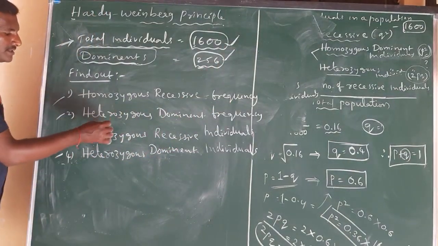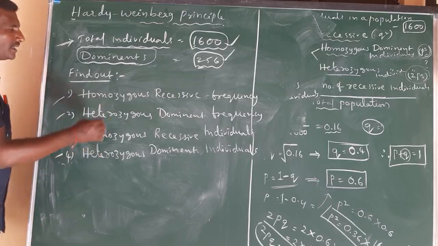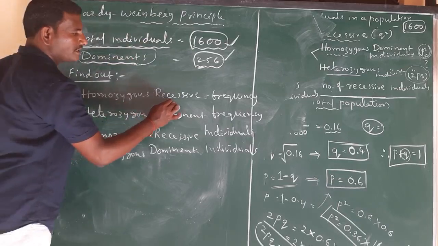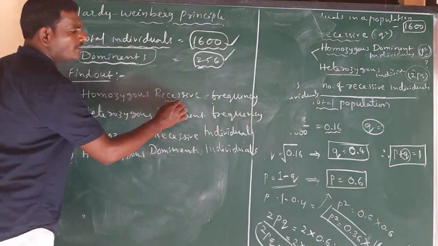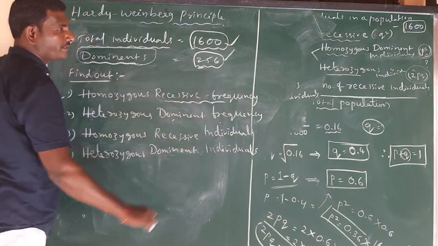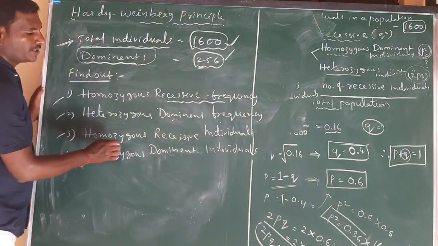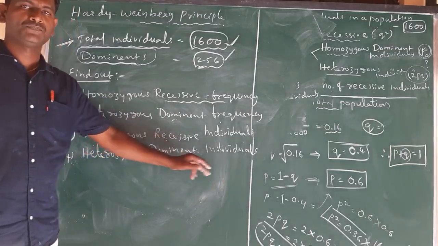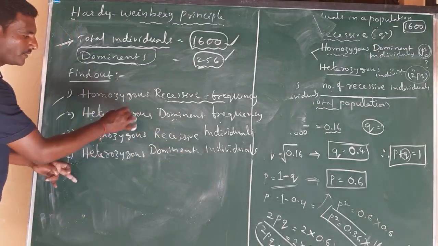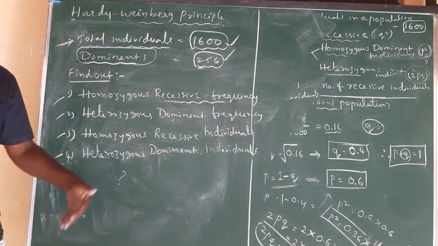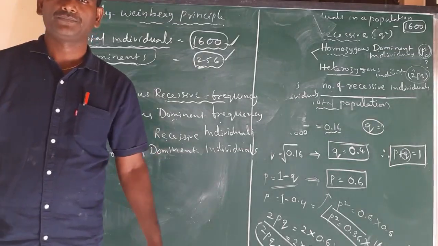I want answers for these 4 questions. By using these values, find out the homozygous recessive frequency, then the heterozygous dominant frequency, then the homozygous recessive individuals and the heterozygous dominant individuals. I want answers for these 4 questions. Okay, tomorrow I want this. Otherwise, personally chat with me. Okay, thank you.